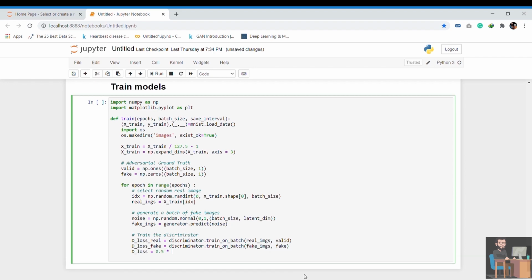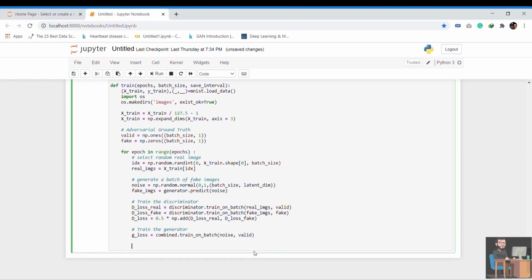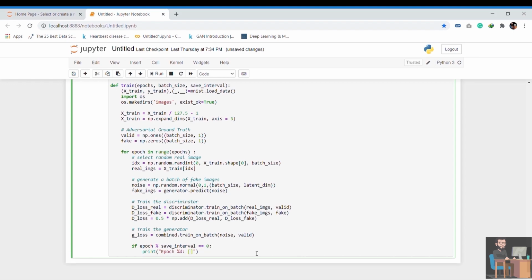And take the mean of both losses. Now train the generator on noise data. Print log of training and save data generated by the generator on a defined interval.